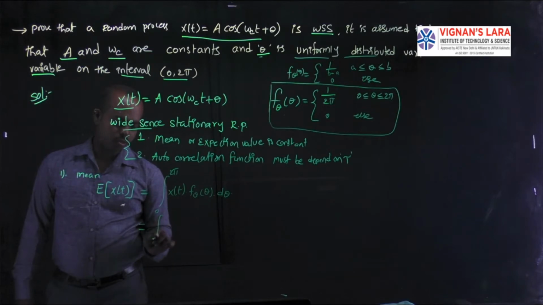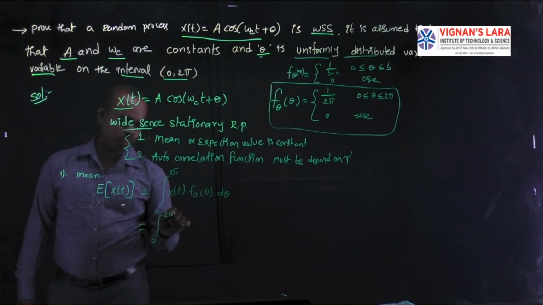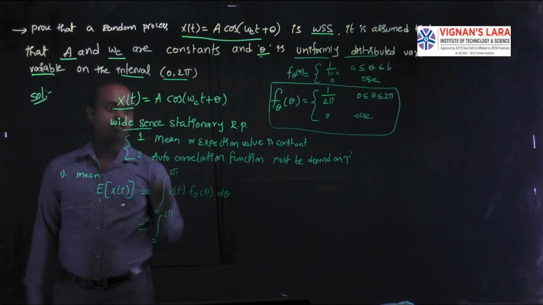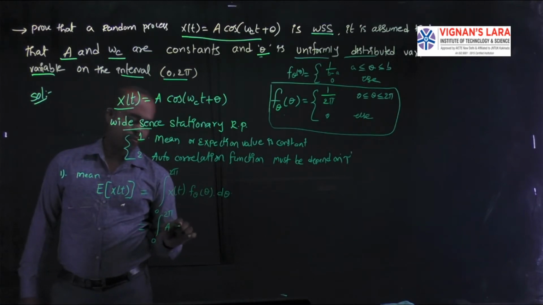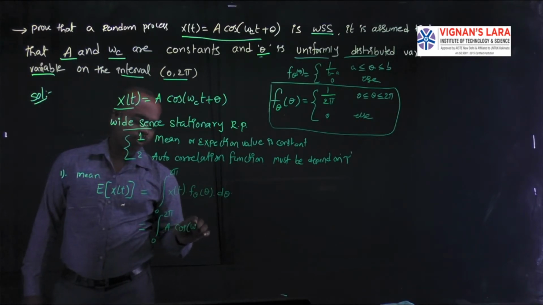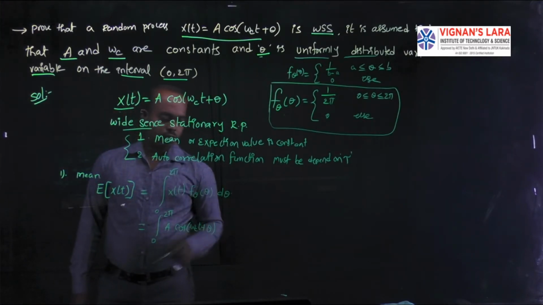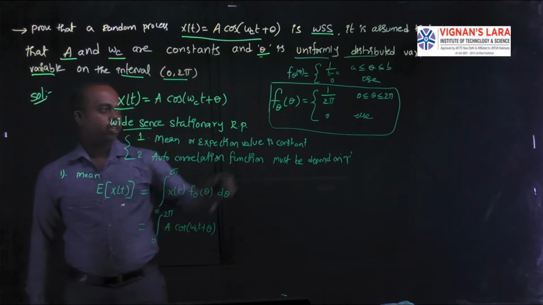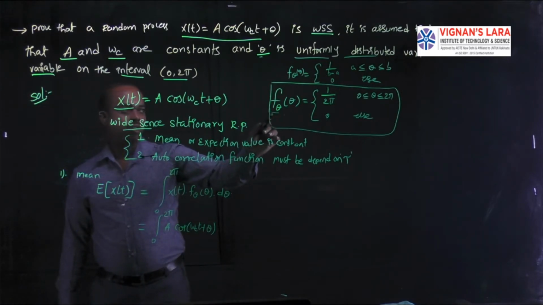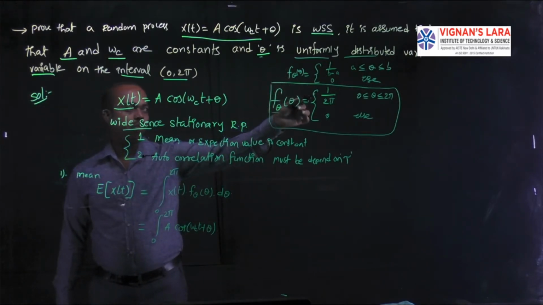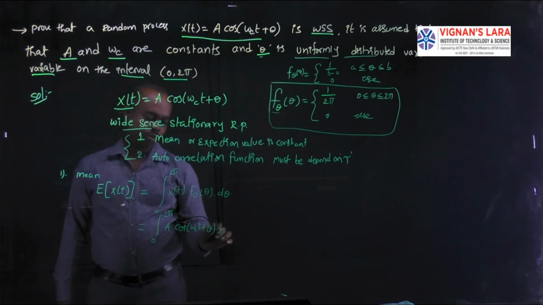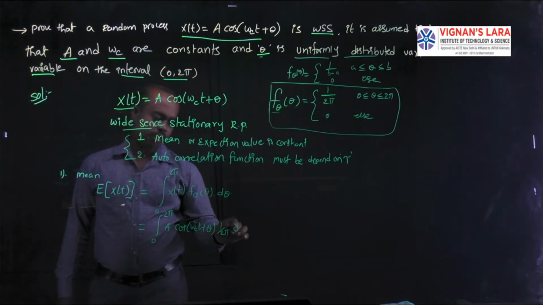In this formula, I substitute the corresponding quantities. The integral from 0 to 2 pi of x of t, where the x of t function is capital A cos of omega c t plus theta, into the density function of theta. We already know that the density function of theta according to the uniform distribution is 1 by 2 pi, into d theta.